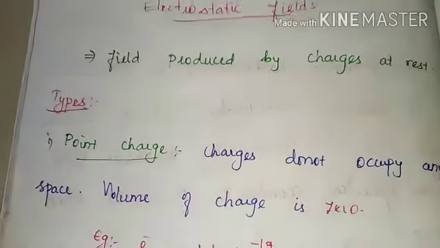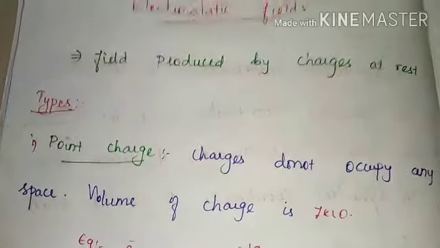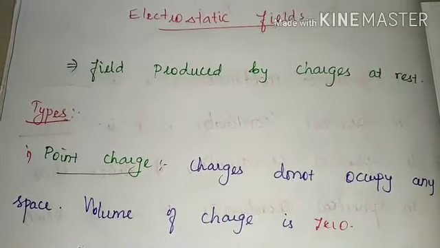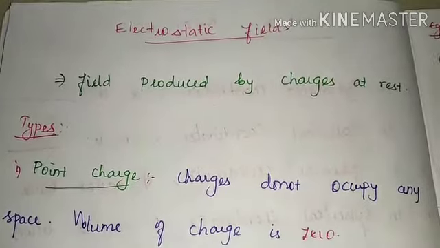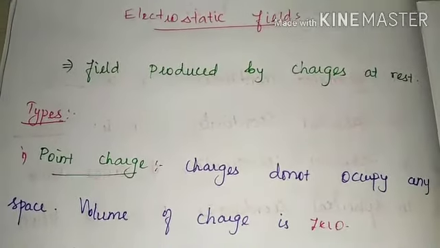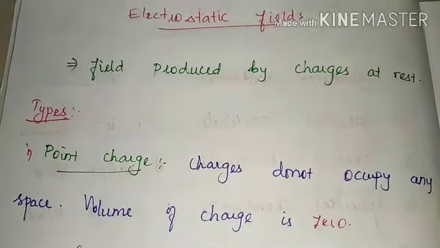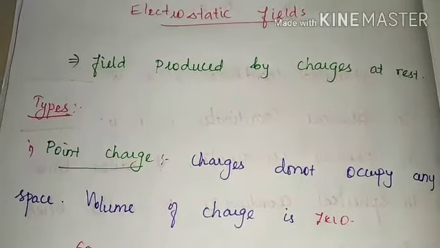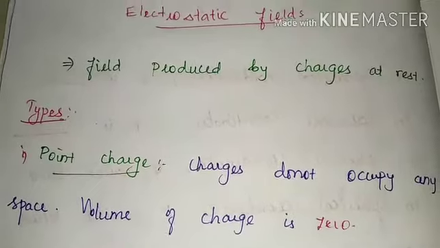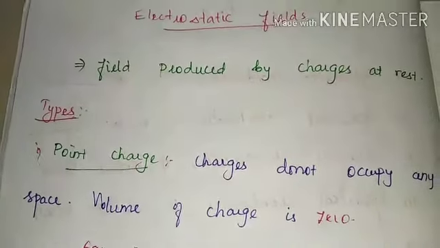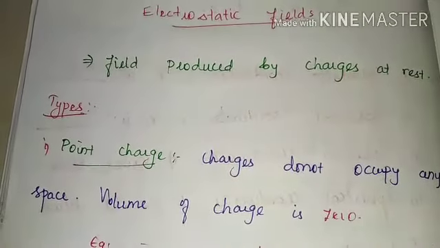Now, we will see one or two applications of electrostatic field. To produce force and charges for their mobility. One more basic important example is LCDs, liquid crystal display. They are using this electrostatic field.